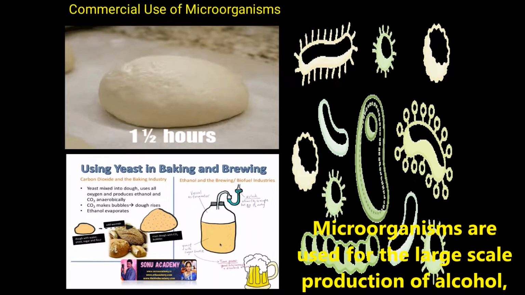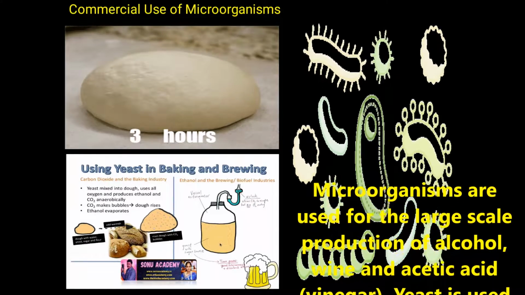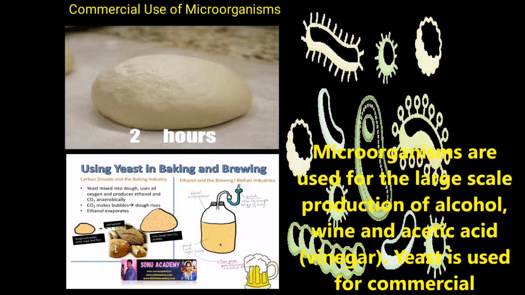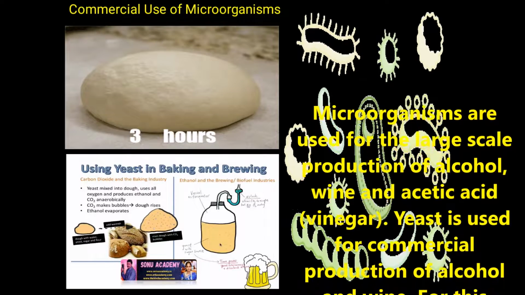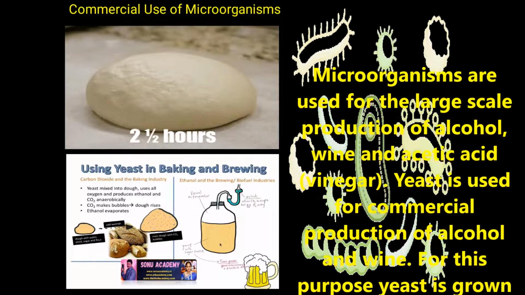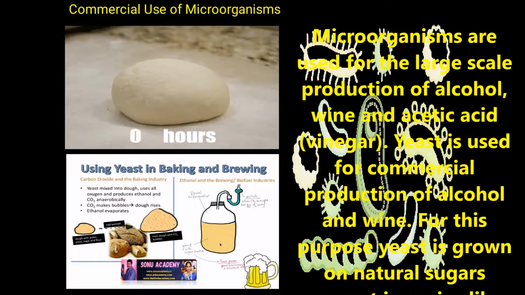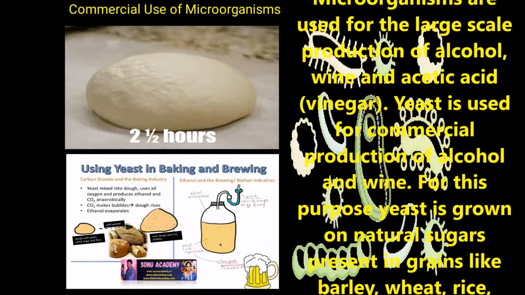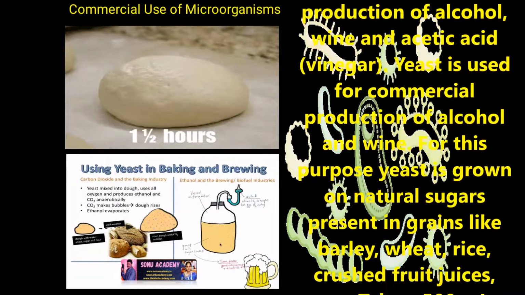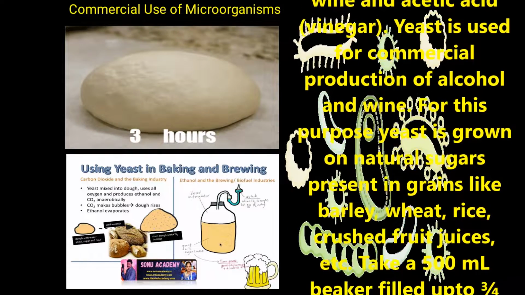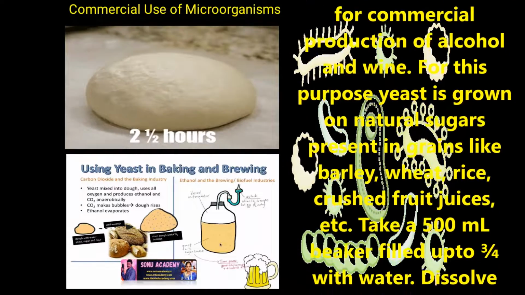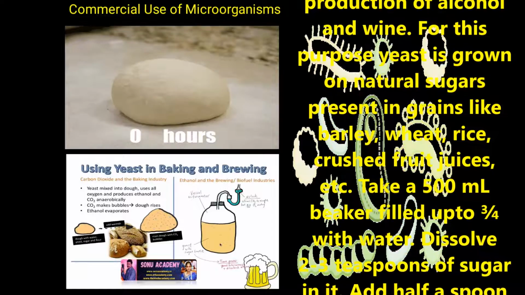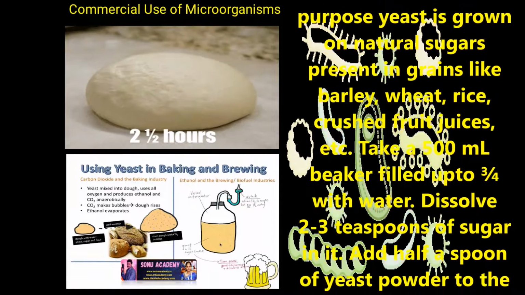Children, now let us discuss the commercial uses of microorganisms. Microorganisms are used for the large scale production of alcohol, wine and acetic acid like vinegar. Yeast is used for the commercial production of alcohol and wine. For this purpose, yeast is grown on natural sugar present in grains like barley, white rice, crushed fruit juices, etc.